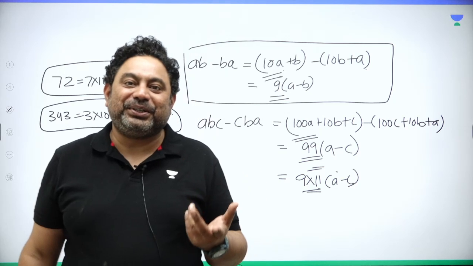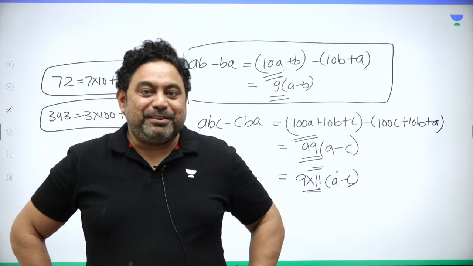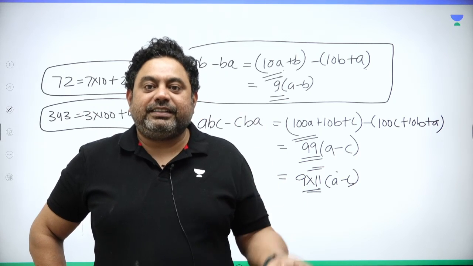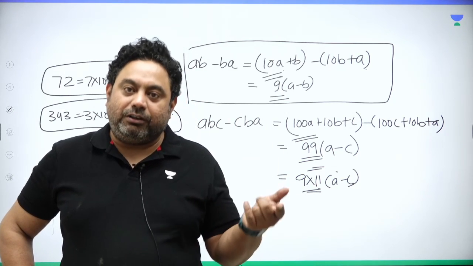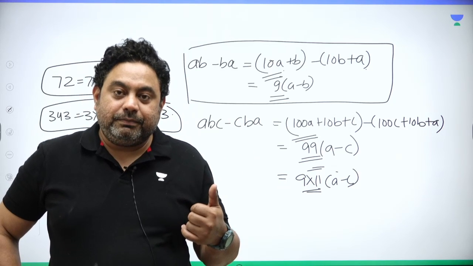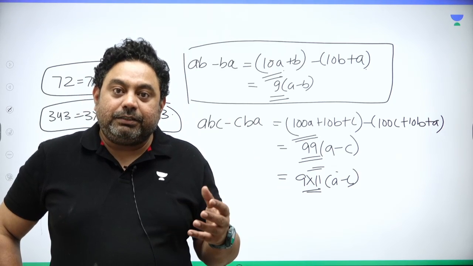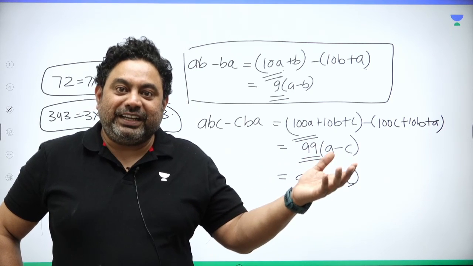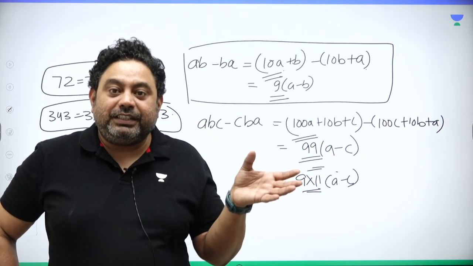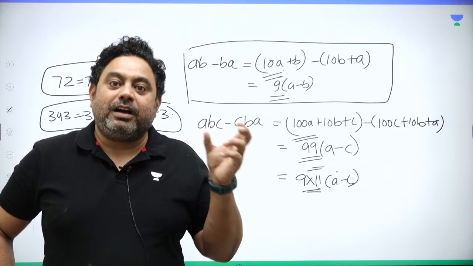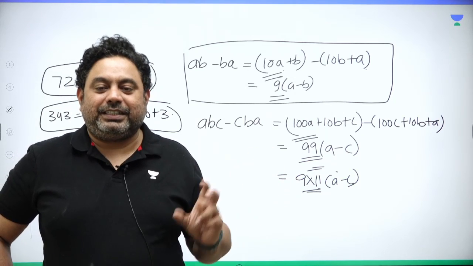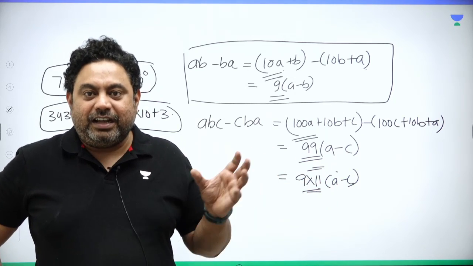There is a lot of curiosity that you might be having, and I don't want you to carry that curiosity. When is it right? A number minus its reverse is a multiple of 9 always. But a number minus its reverse is a multiple of 11 when it's a 3-digit number or a 5-digit number or a 7-digit number or a 9-digit number or an 11-digit number, which means when the number of digits in that number is odd. 3 digits, 5 digits, 7 digits, 9 digits.